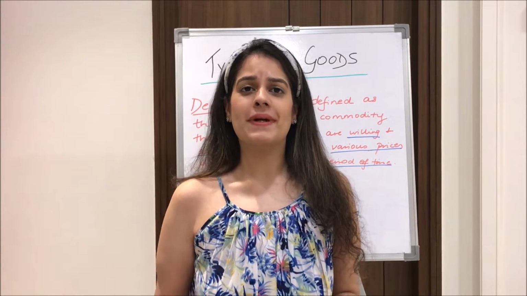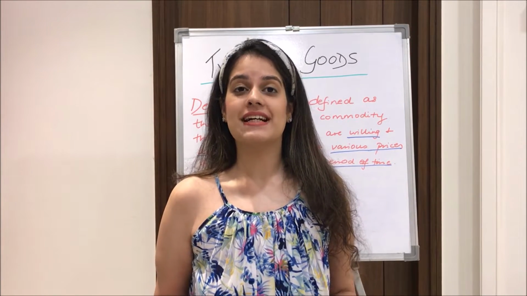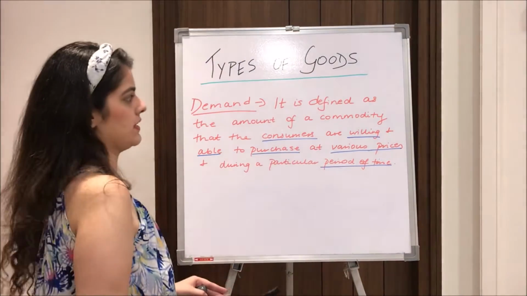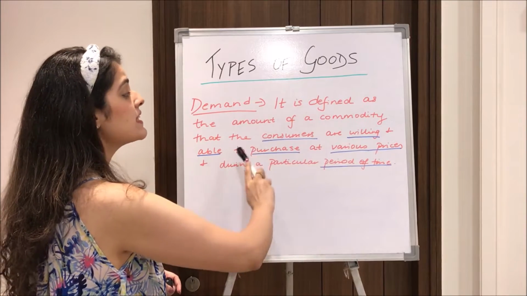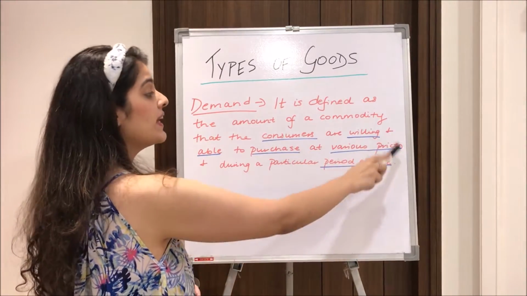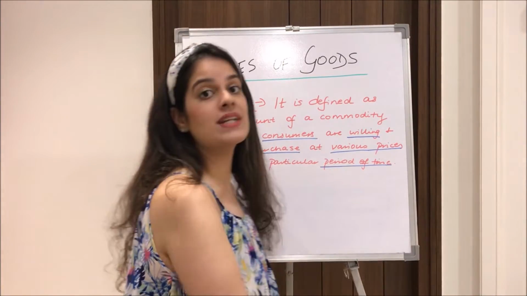So before jumping directly to these types of goods, just give me 30 seconds to explain what exactly is demand and the law of demand firstly. So what is demand? Demand is defined as the amount of a commodity that consumers are willing and able to purchase at various prices and at a particular period of time. So that is what demand is.